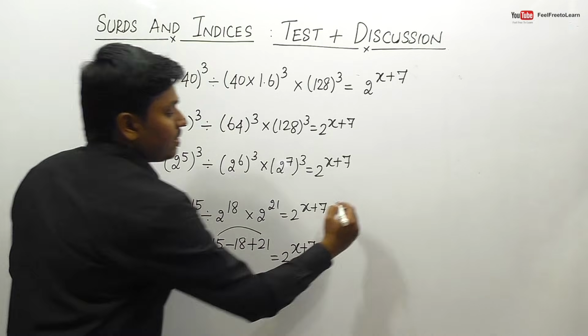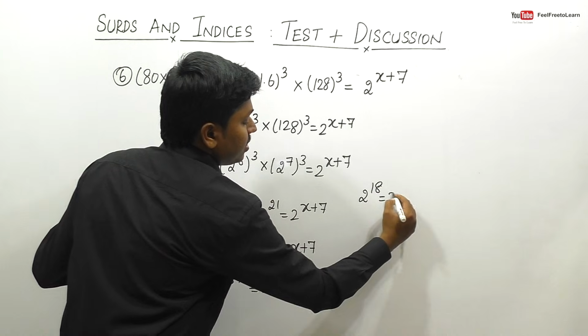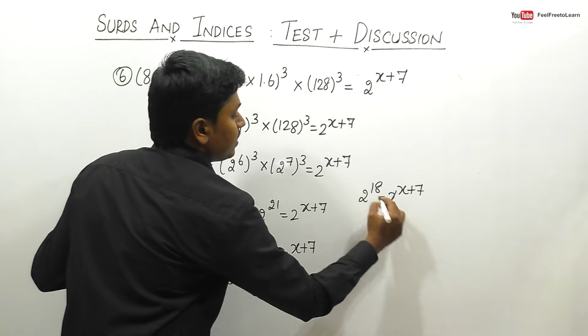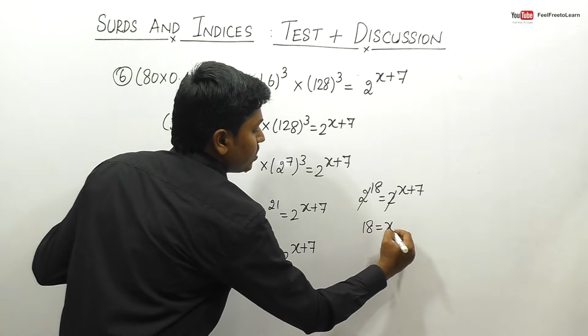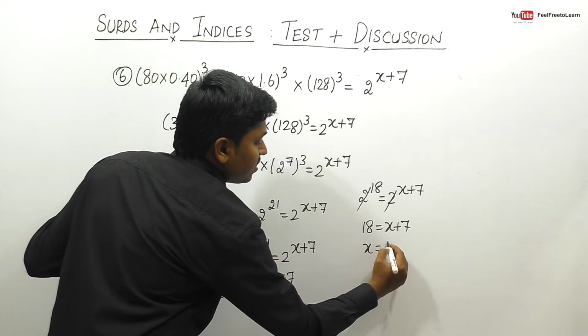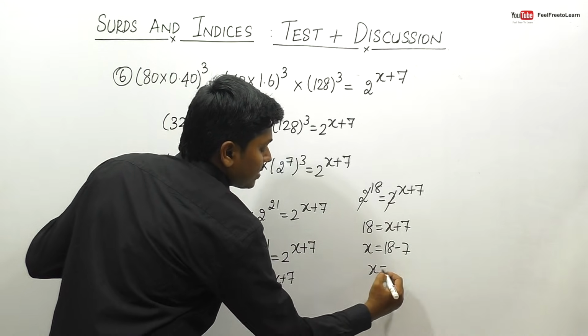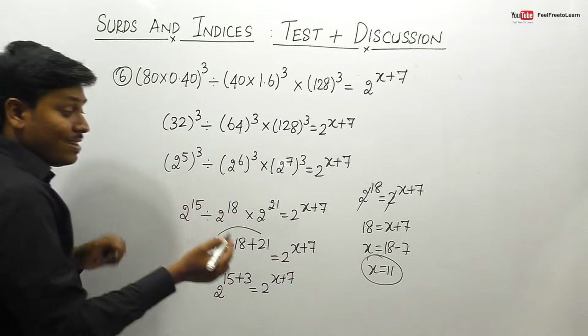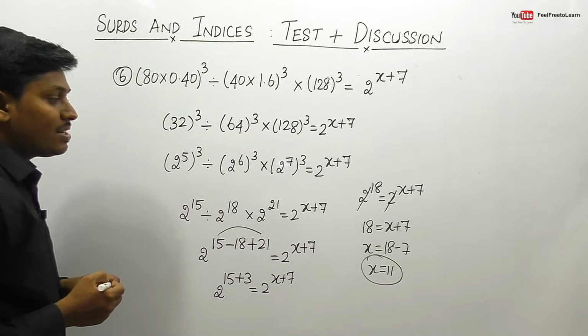So 15 plus 3 will be 18. So 2^18 = 2^(x+7). So finally we can say that 18 is equal to x plus 7. So x is equal to 18 minus 7. So x is equal to 11. So friends, finally we got the answer 11, that is for question number 6.